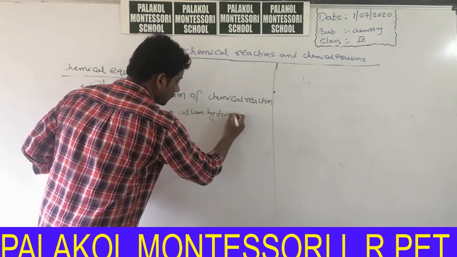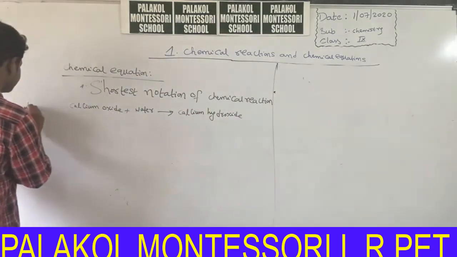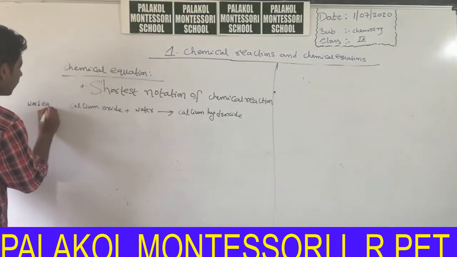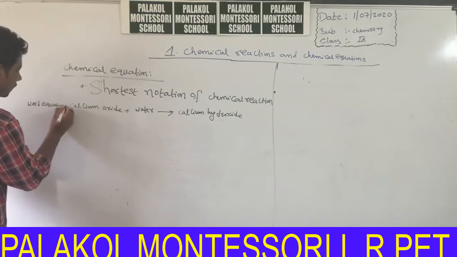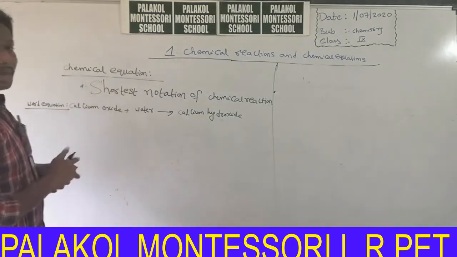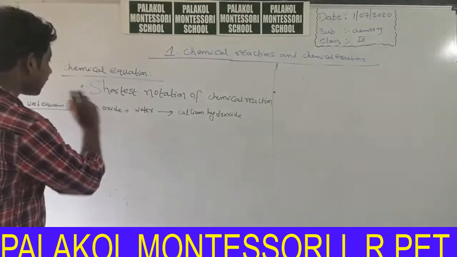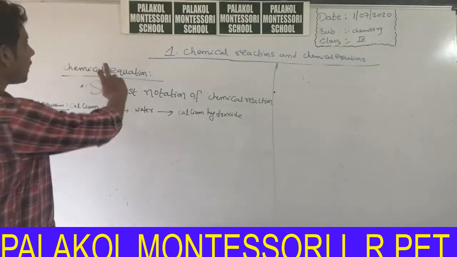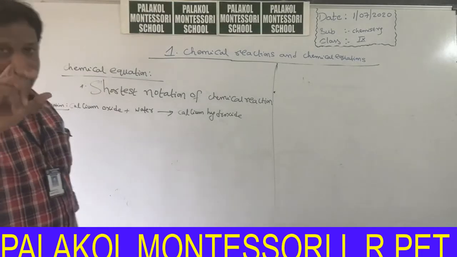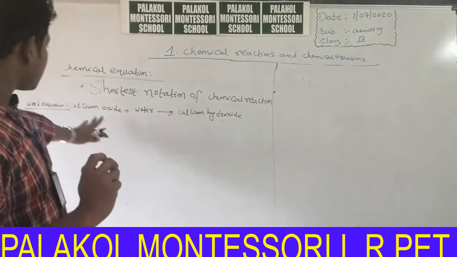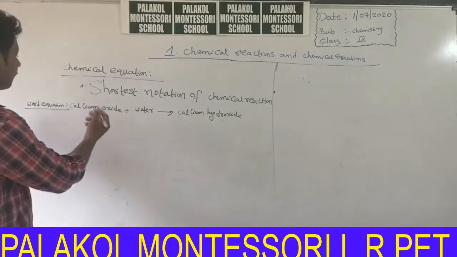Yes or no? It is a word equation. How can we convert this word equation into a chemical equation? By giving the chemical formulas of these particular chemical substances.